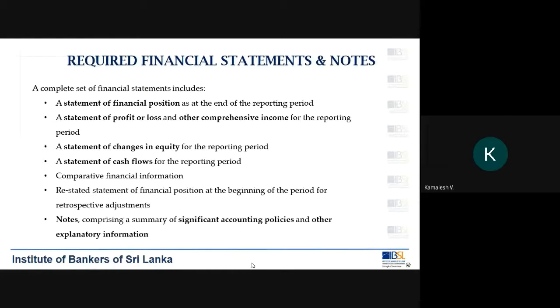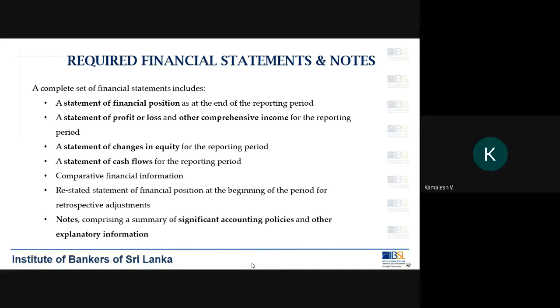When it comes to the examination, the statements 1, 2, and 3 are part of your question number 1. The question number 1 of your paper, which is a compulsory question, tackles the first 3 statements.